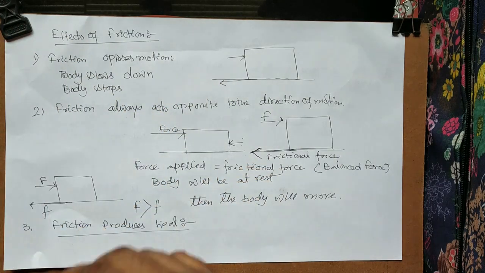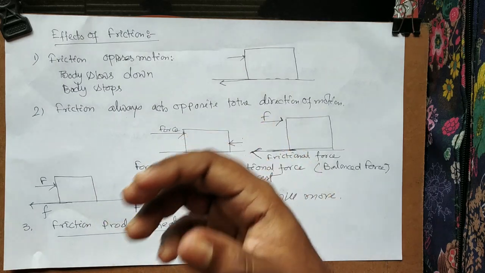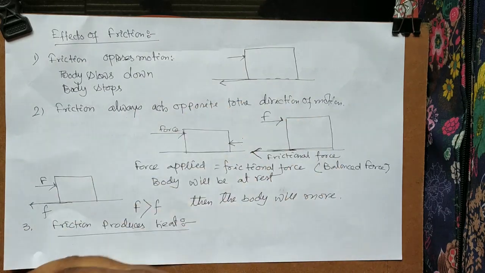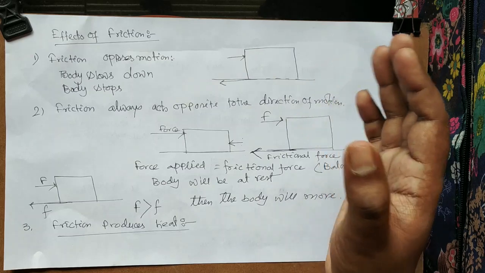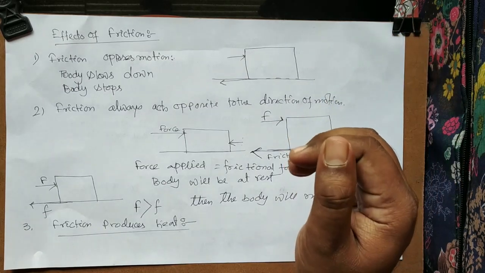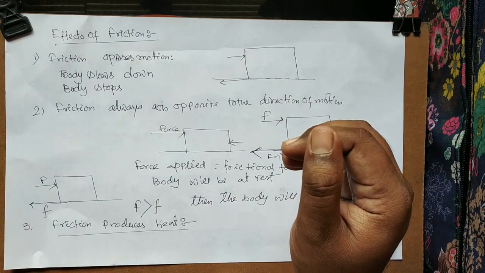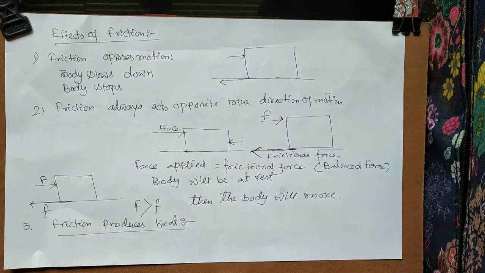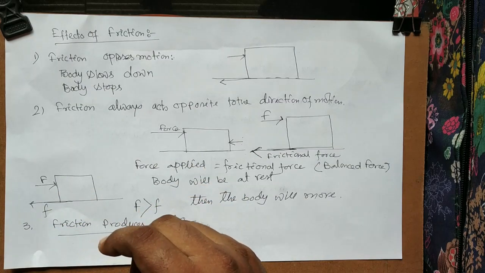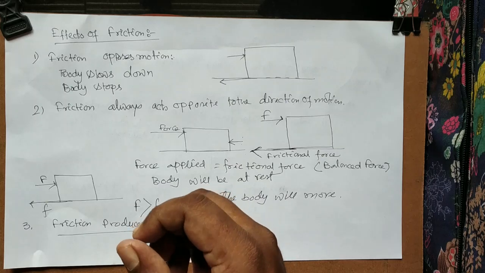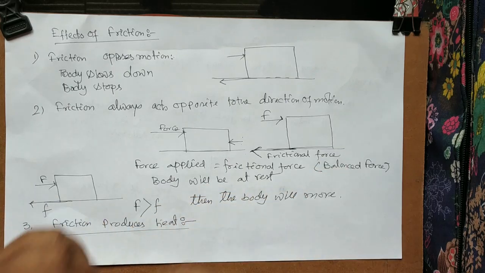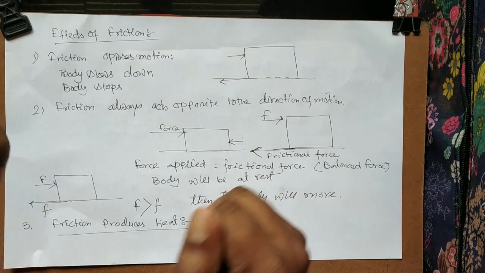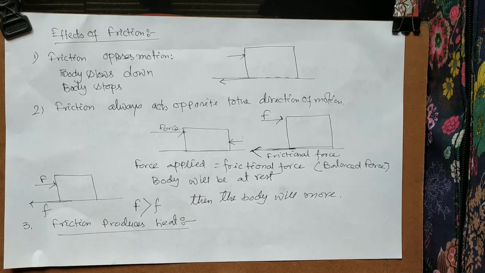Not only that, if you are going by bus or car, after going a long distance, if you touch the wheel, you will feel that it is hot. In earlier ages, people used to make fire by rubbing two stones, and that also occurred due to friction.